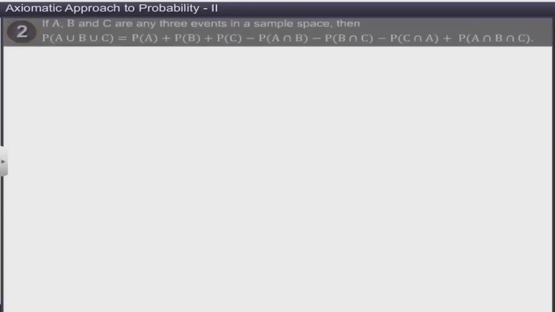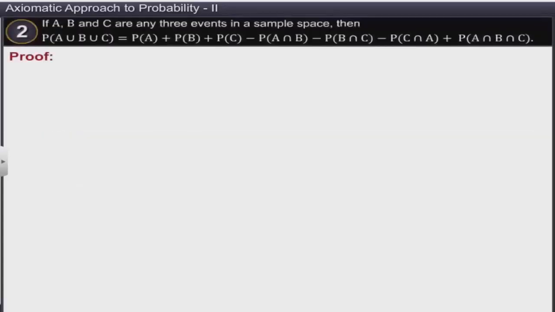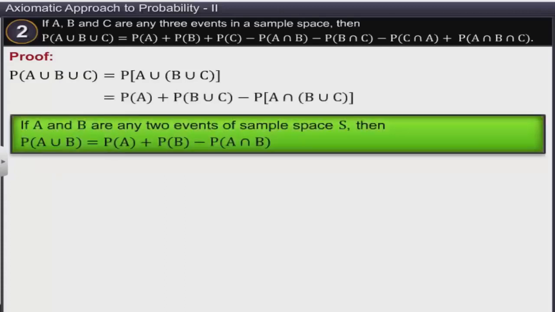To prove this, let's consider P of A union B union C. This is equal to P of (A union B) union C. By using the theorem on the probability of an OR operation of two events, we get these steps.